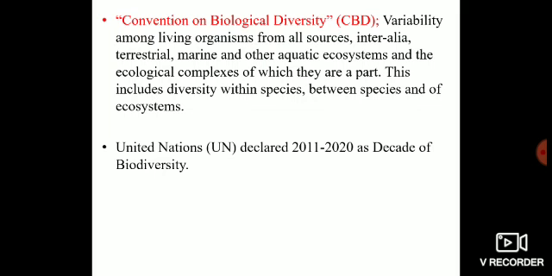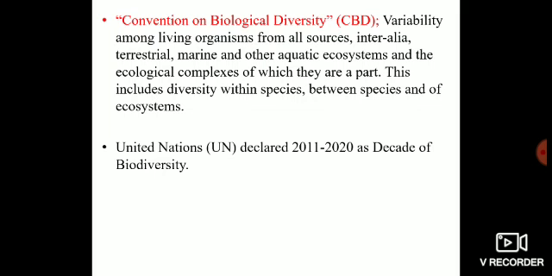I will make you understand it this way. For example, human beings constitute a species. But we all human beings are not alike, we are not similar. That means there is diversity within species. We vary in our color, we vary in our stature, we vary in our hair color. That means within the human species, you have different types of humans. That is what within-species diversity means.